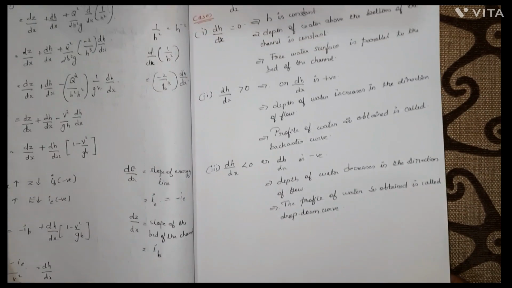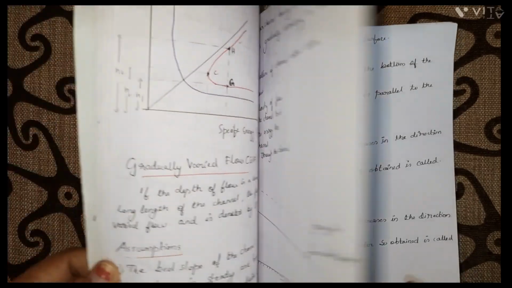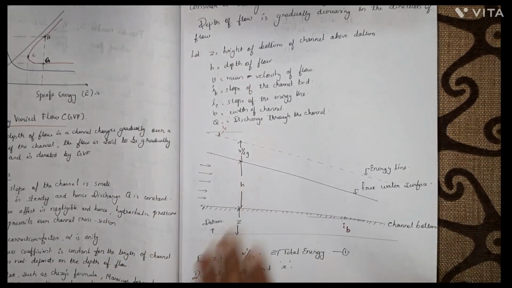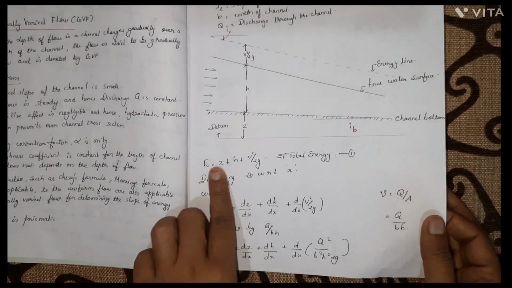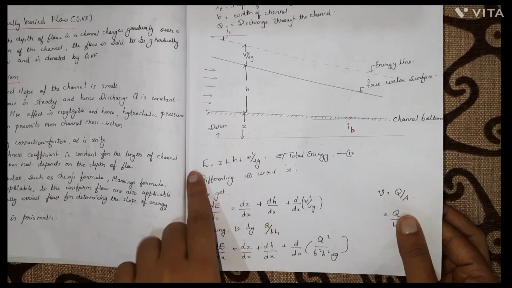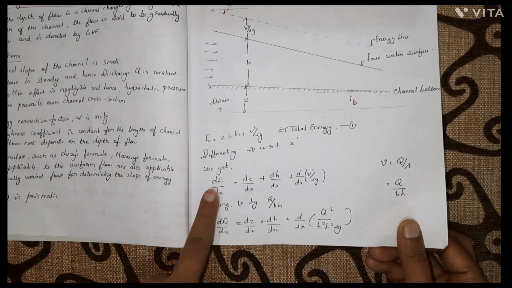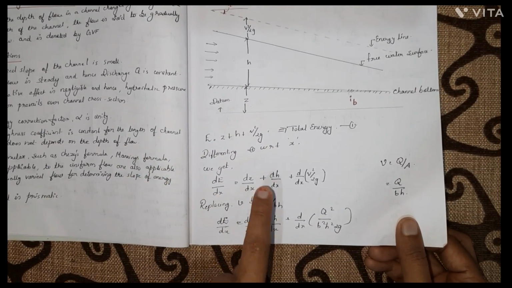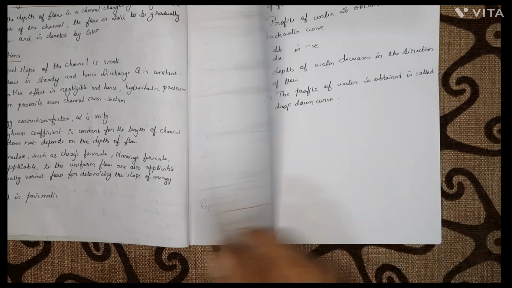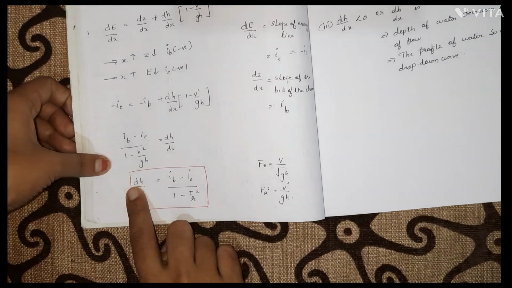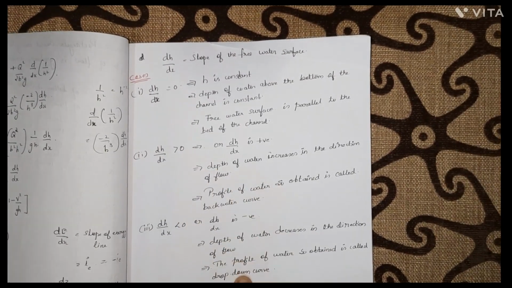So if they are asking for the derivation of the gradually varied flow, you'll have to draw this figure, mark all this, and then you have to explain the total energy line. You have to differentiate it with respect to x, so as to get the slope of the energy line and the slope of the channel bottom. Okay, and express everything in terms of the slopes and the Froude's number. We'll get the equation for the gradually varied flow, and it is important to note these cases also. Okay.